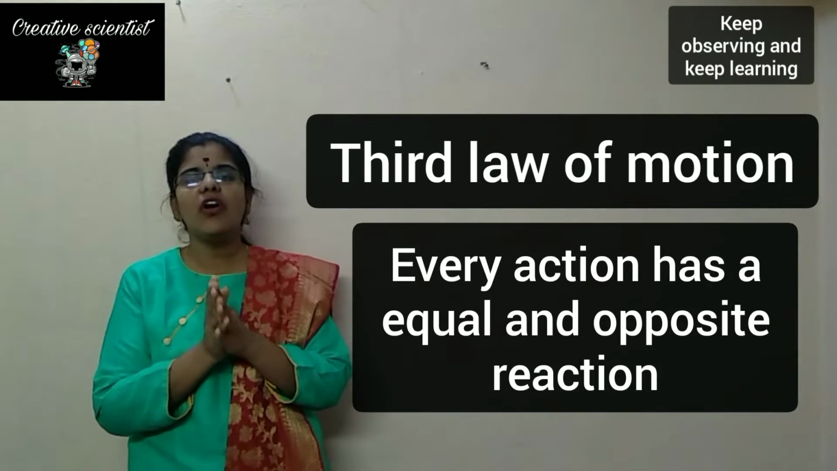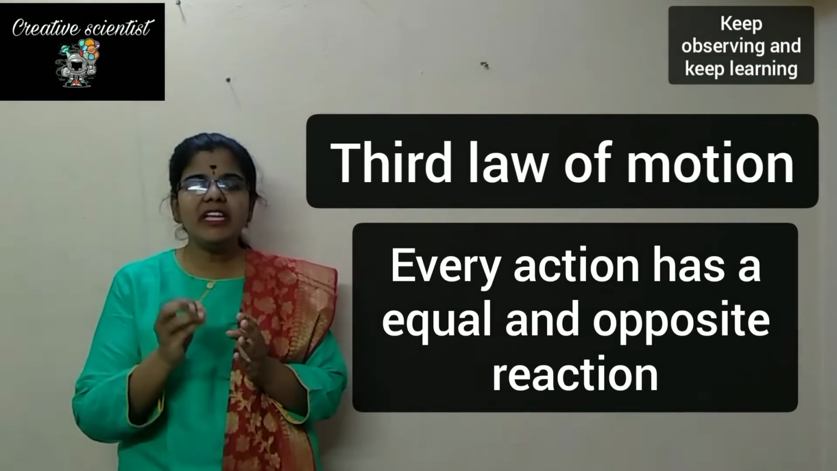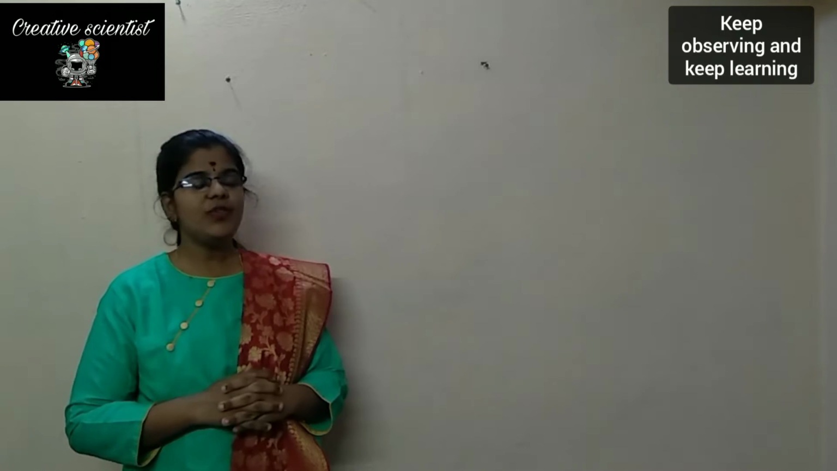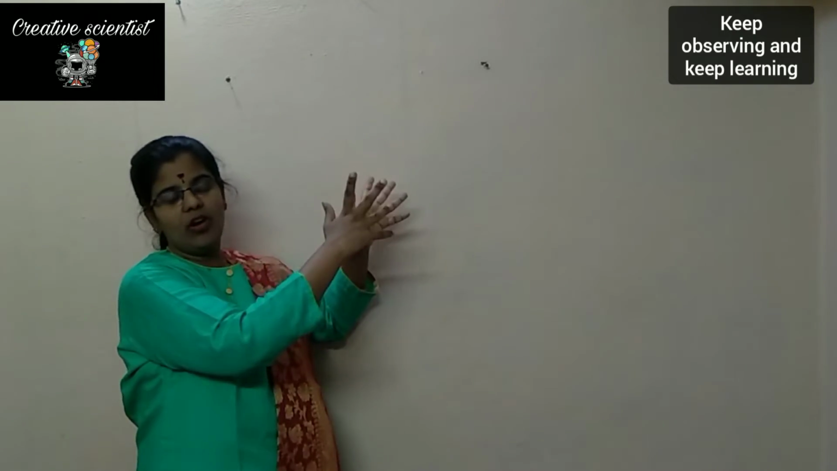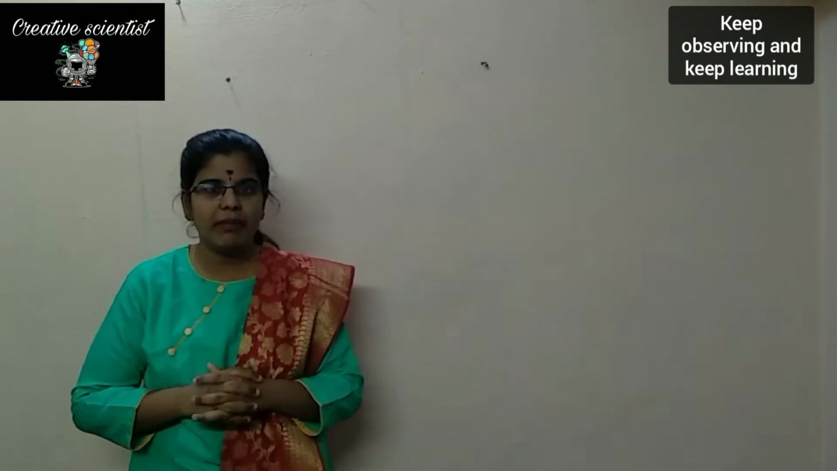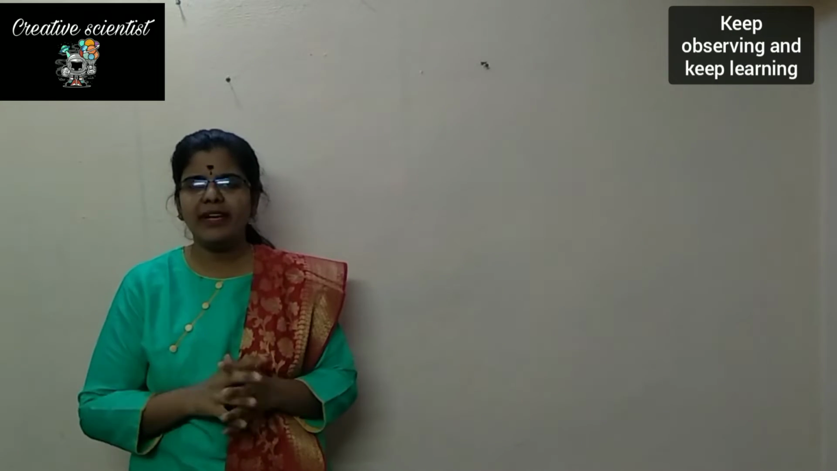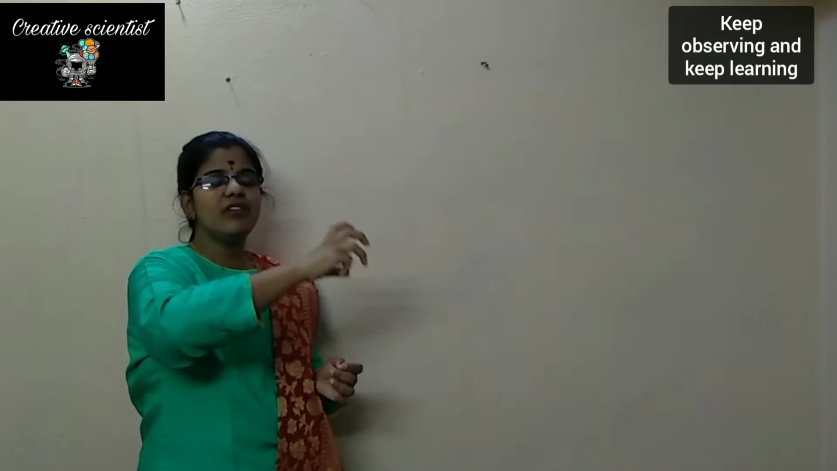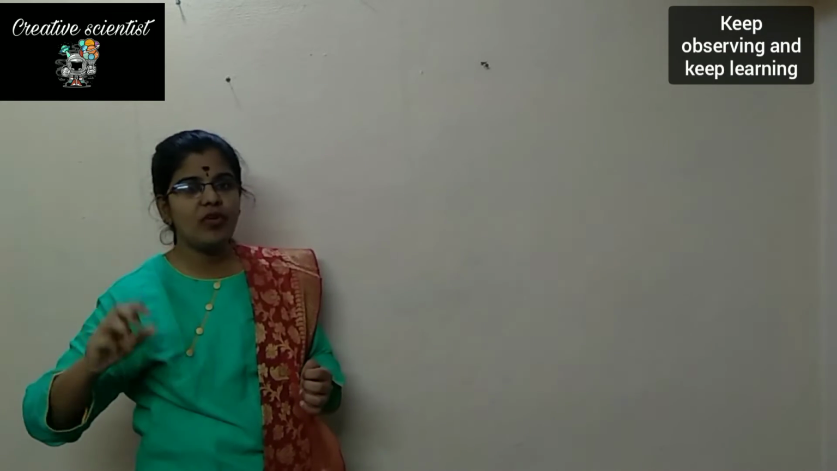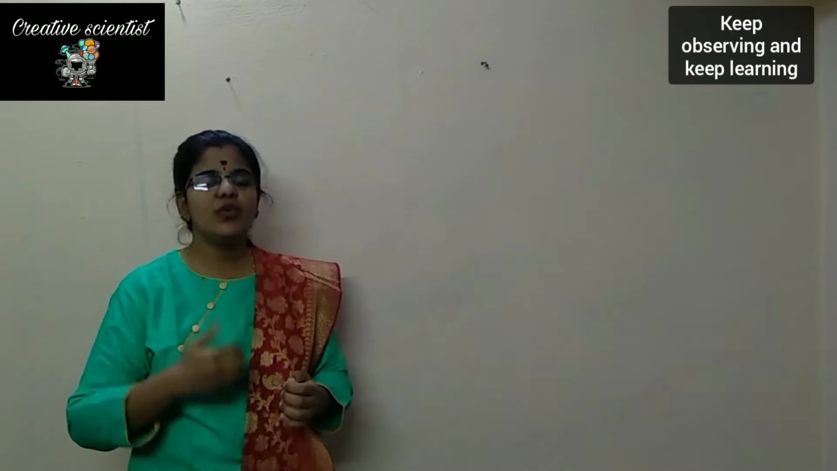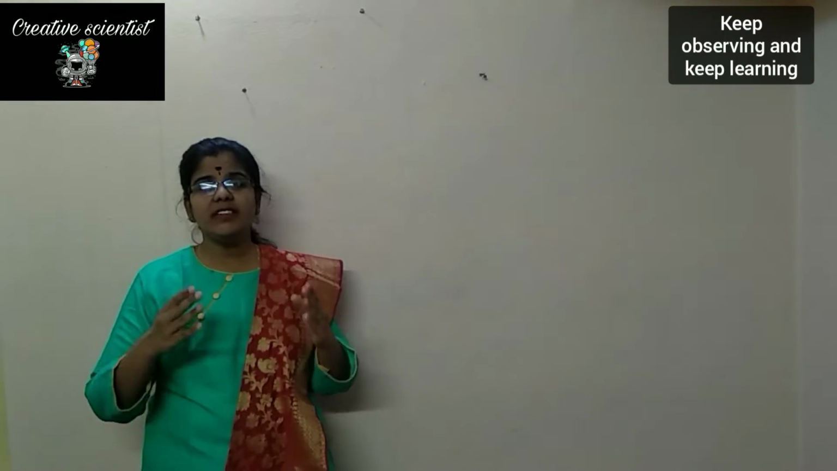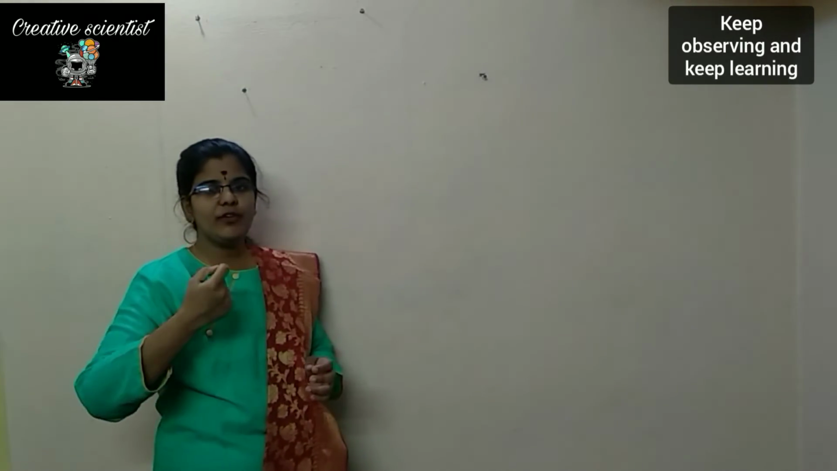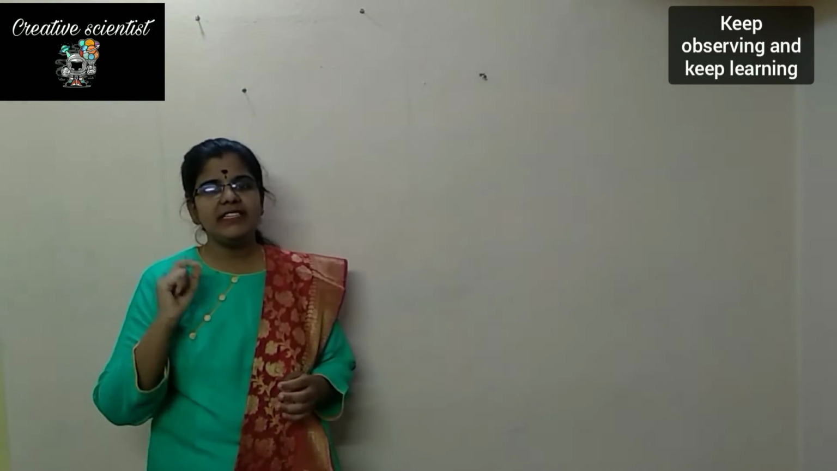The third law of motion states that every action has an equal and opposite reaction. Here you were seeing that I was throwing a ball onto the wall and the ball was bouncing back to me. Why was it happening? I am applying some force onto the wall and the wall is also applying the same amount of force, but in the reverse direction towards me. So this is what the third law of motion is. I was applying a little force and it is coming back to me with equal force in the opposite direction.